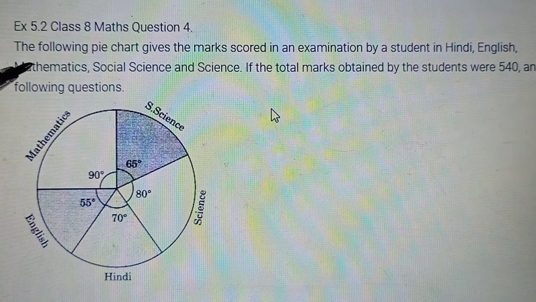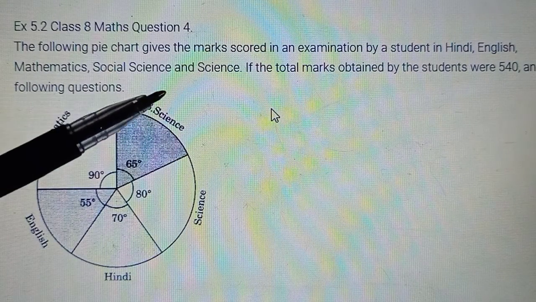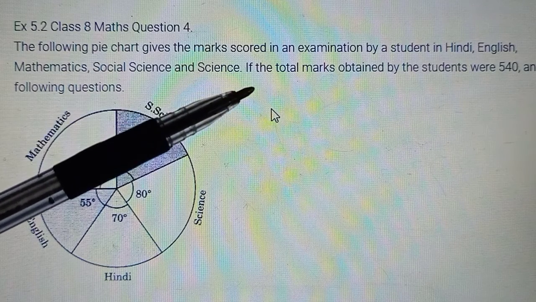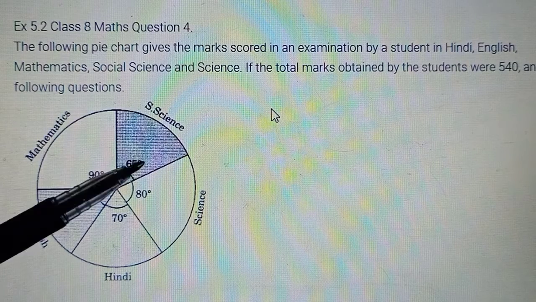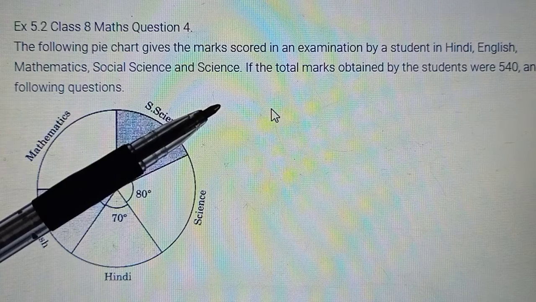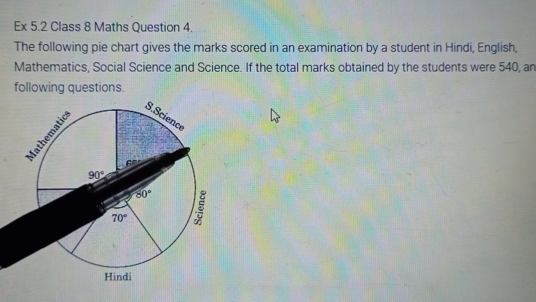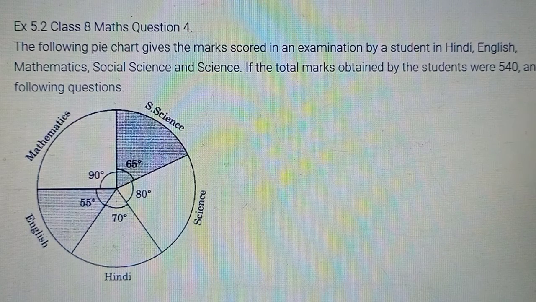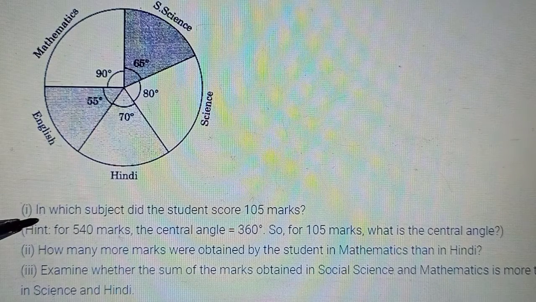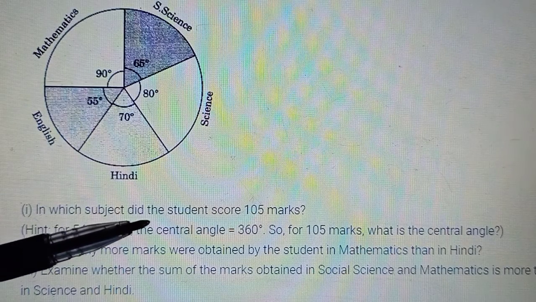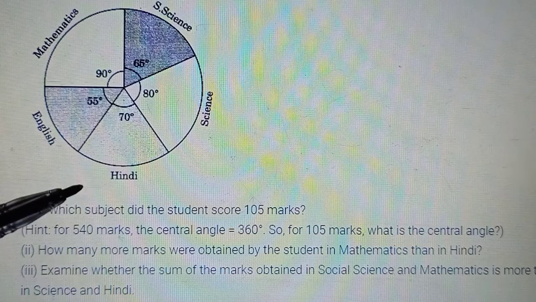Now in question number 4, children, a pie chart again gives you marks scored in examination by a student in the various subjects. If the total marks obtained by the student were 540, then you have to answer the following questions there. The first question is, in which subject did the student score 105 marks?